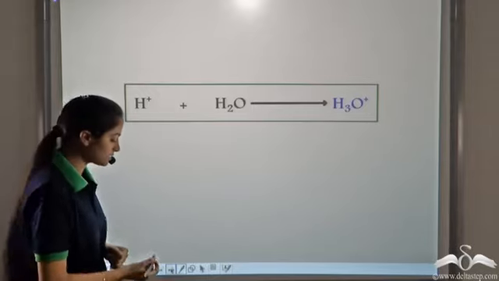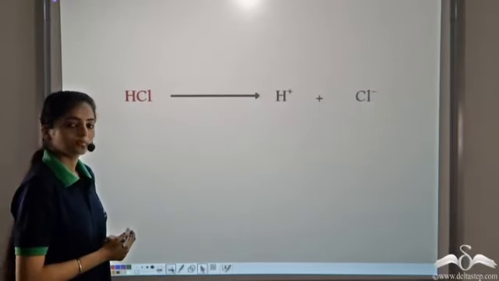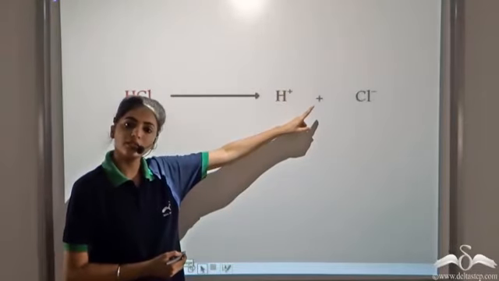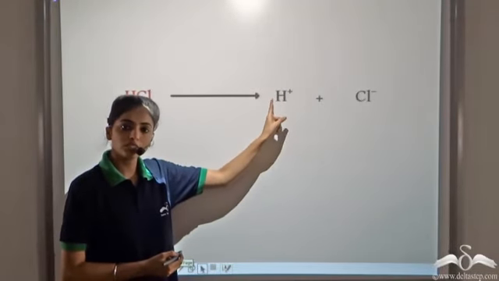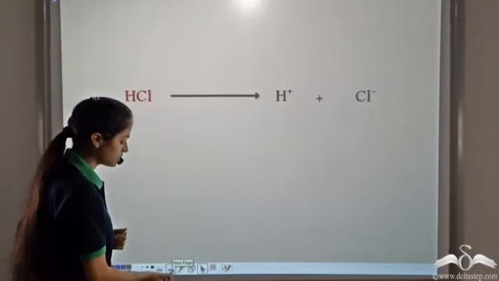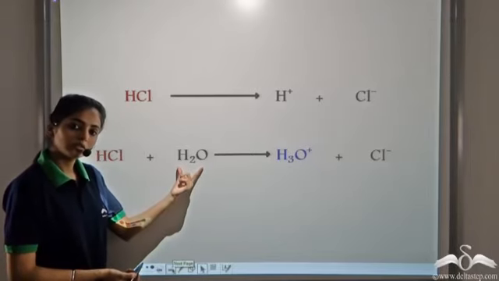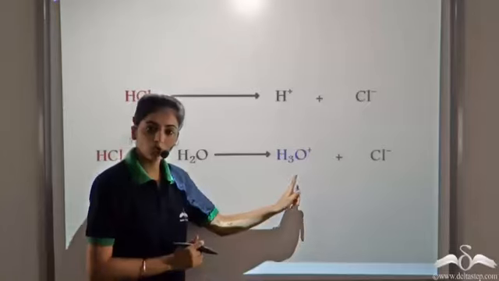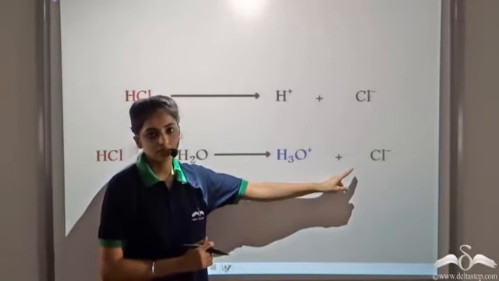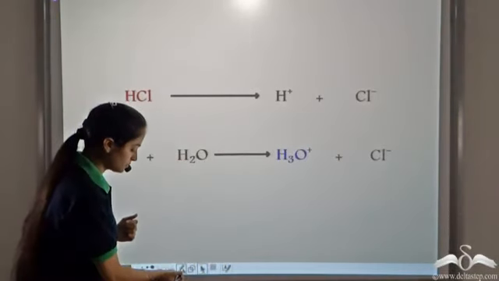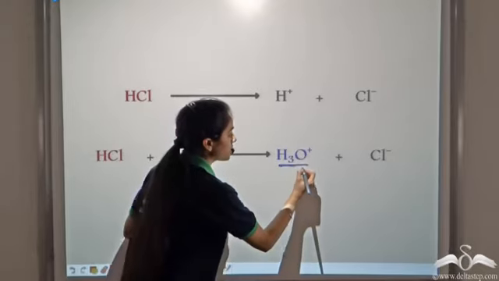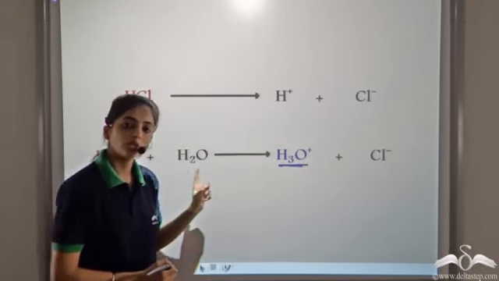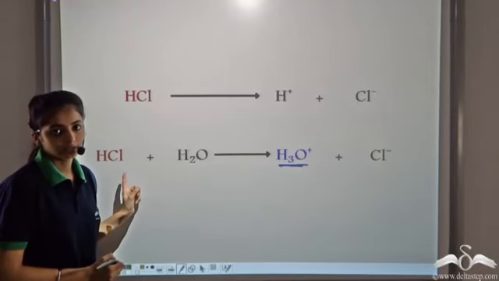Let's see some examples. HCl in aqueous solution forms H+ and Cl-. H+ is not stable on its own, so it combines with water. So when we have the ionization of HCl, we get H3O+ and Cl-. So HCl gives H3O+ as the only positively charged ion in solution. So HCl is an acid.